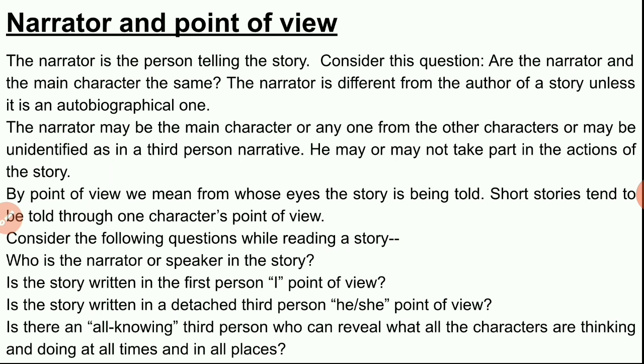Is the story written in a detached third person, where "he" and "she" is the point of view? Then it will be a third person narrative. Is there an all-knowing third person who can reveal what all the characters are thinking and doing at all times and in all places? Generally, in every story, we will find that the narrator is that type of magical person who can enter the minds of every character, who can delve deep, who can measure their emotions, their feelings and their ideas. So that is the power of the narrator.